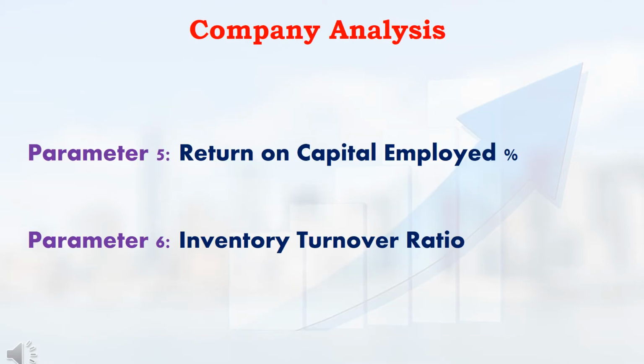In this video, we are going to see about the 5th parameter and 6th parameter which we are using in company analysis. The 5th parameter is return on capital employed. Next, the 6th parameter is inventory turnover ratio. Before going into the topic, let us see one small example.